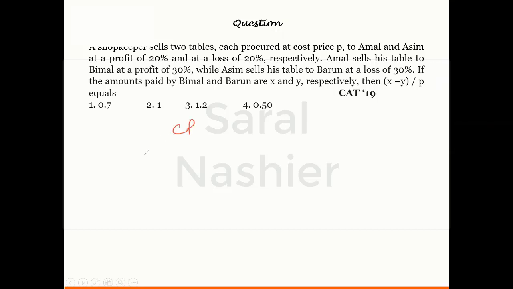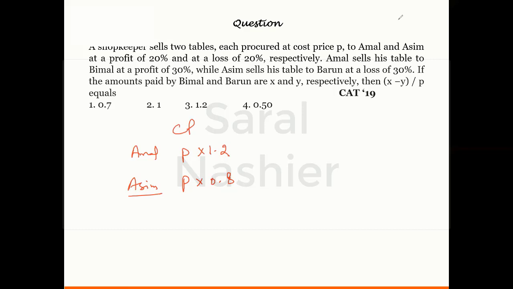So Amal purchased it at a profit of 20%. That means P into 1.2, because whenever there is a profit of 20%, you multiply by 1.2. And Asim purchased it at a loss of 20%. That means P into 0.8. So when I say profit and loss here, I am talking from the perspective of the shopkeeper. So these are the cost price for Amal and Asim, and obviously the selling price for the shopkeeper.